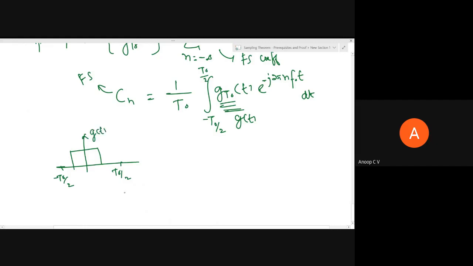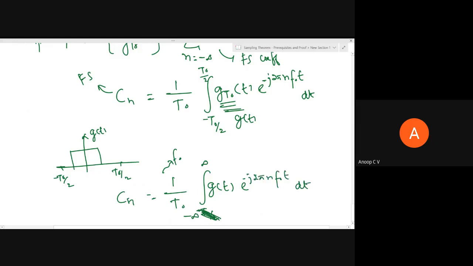So the Cn can be written as 1 by t naught, and 1 by t naught is also f naught, not a problem. So f naught, integral minus t naught by 2 to t naught by 2, or else I can write minus infinity to infinity, g of t into e power minus j 2 pi n f naught t dt.